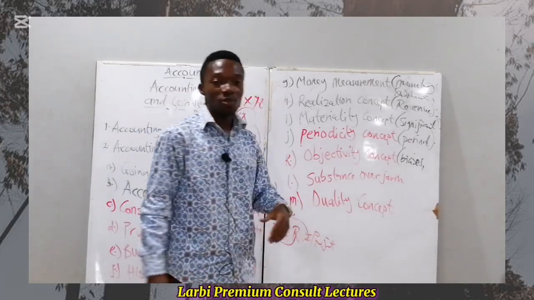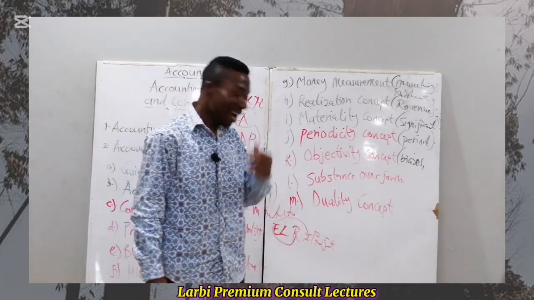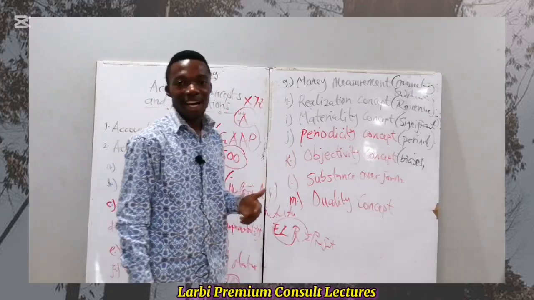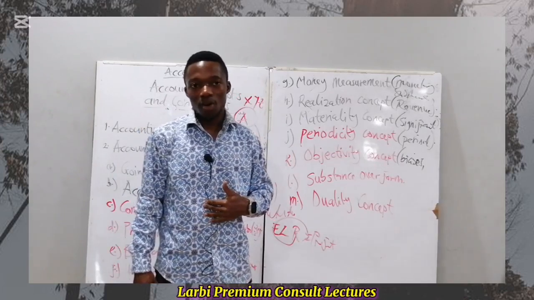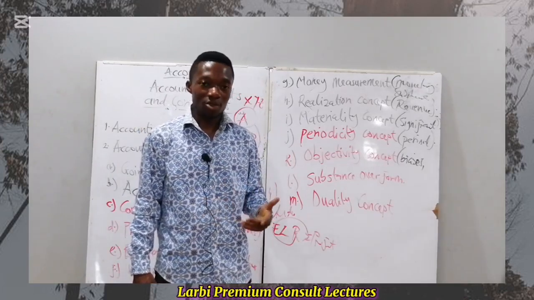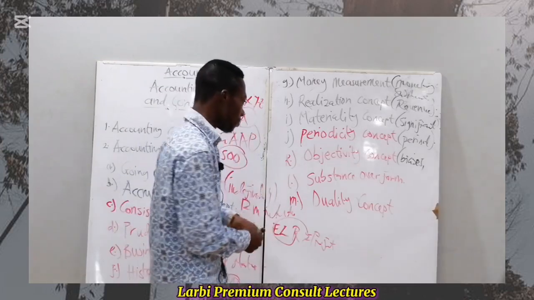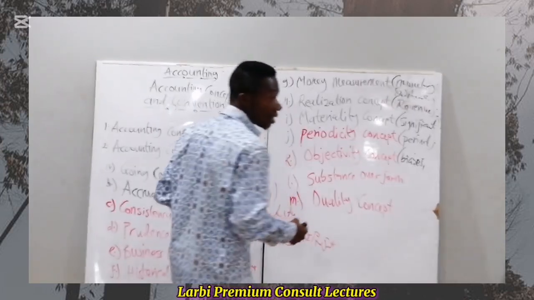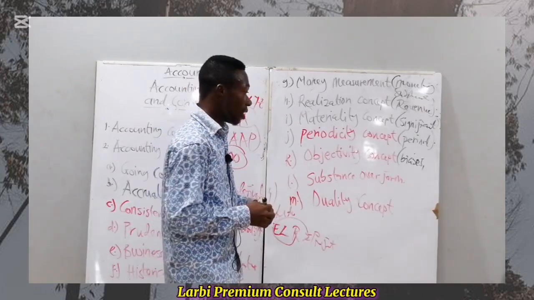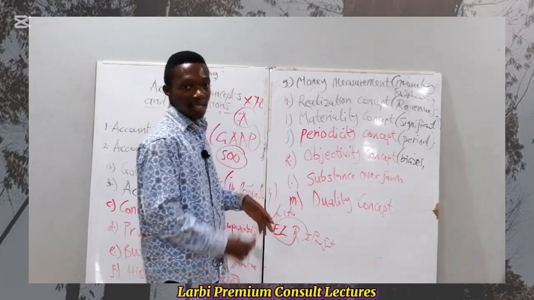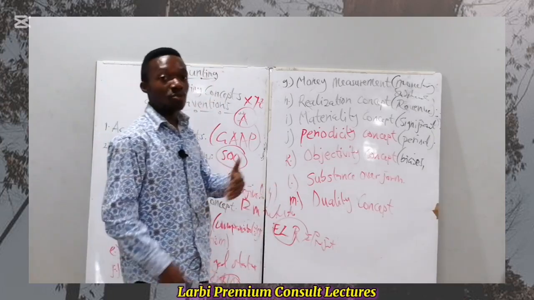Then we have substance over form. It's also one of the aspects of the accounting concept, which says that when it comes to recognizing a transaction, let me give you a practical example. Let's use the example of the space rent: the business has increased in size, customers are demanding a lot of the product, and as a result they are supposed to produce in excess.